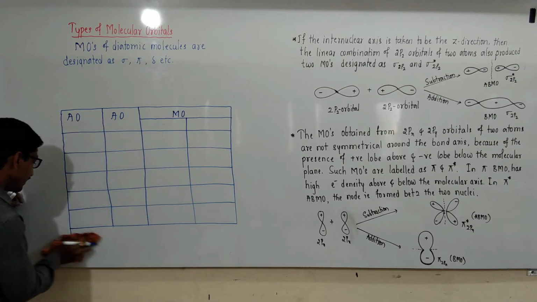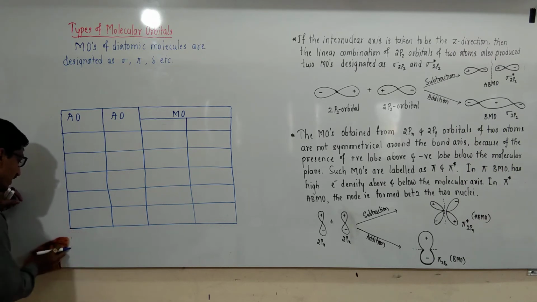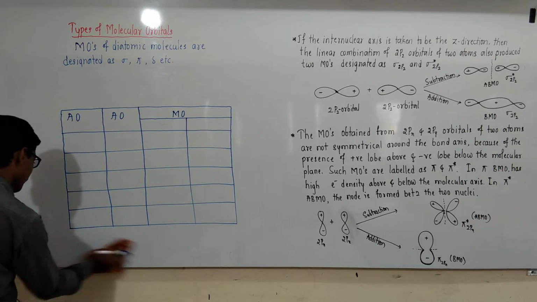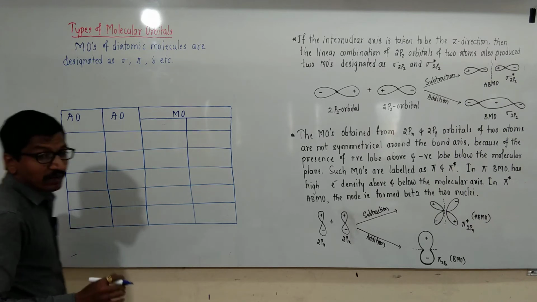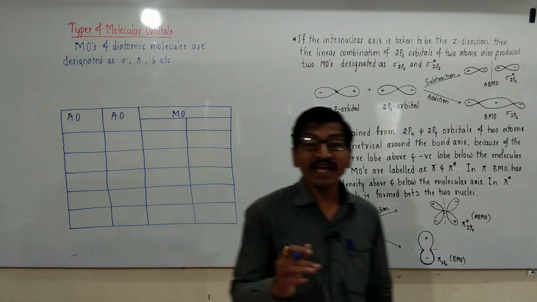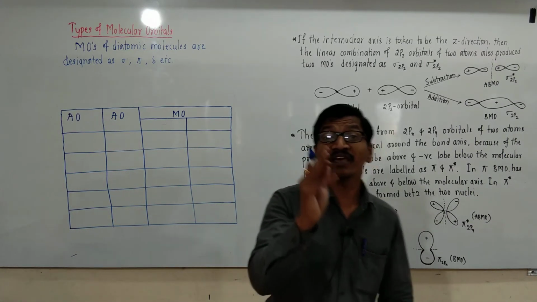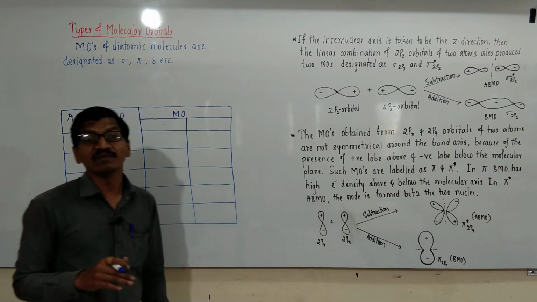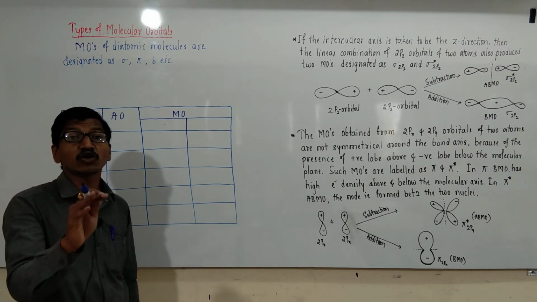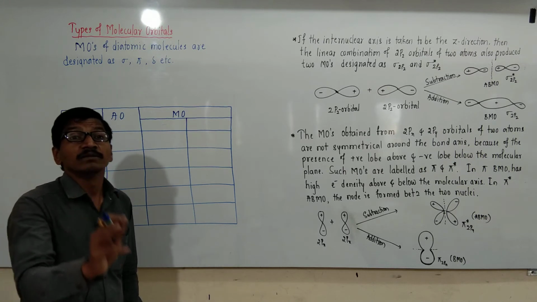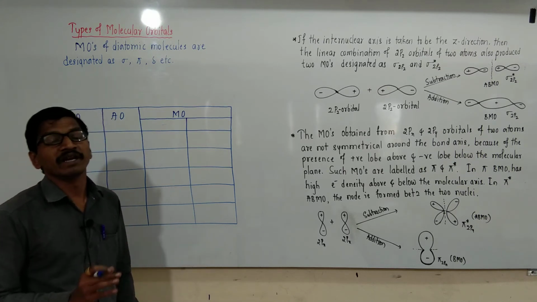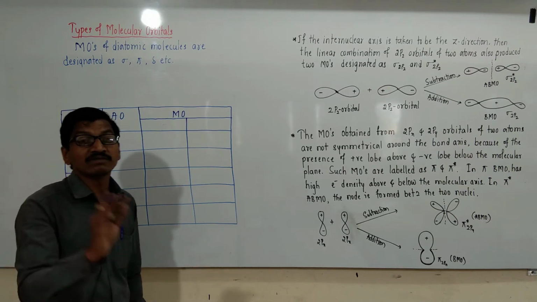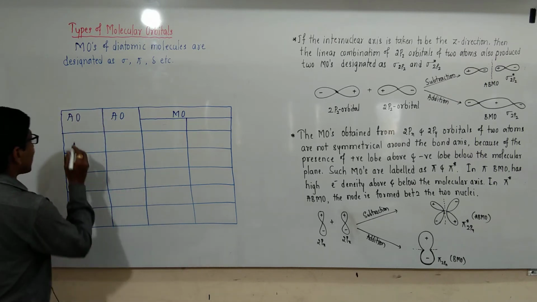There are three conditions for linear combination of atomic orbitals. The first is that the combining atomic orbitals must have the same or nearly the same energy. The second is that the combining atomic orbitals must have proper or the same symmetry. The third is the maximum extent of overlapping.